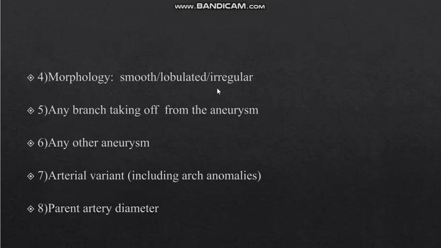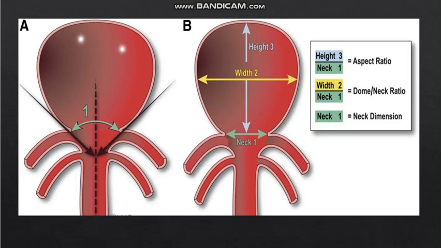Then morphology: if it is irregular or showing any beaking, then it is more prone to rupture. Any branch taking off from the aneurysm needs to be described, and any other associated aneurysm, as multiple aneurysms can be there. For intervention purposes, if there is any bovine arch, aortic arch anomaly or any congenital anomaly, that needs to be told to the interventional radiologist so that proper prior planning can be done. And this is the diagram which shows the neck width.